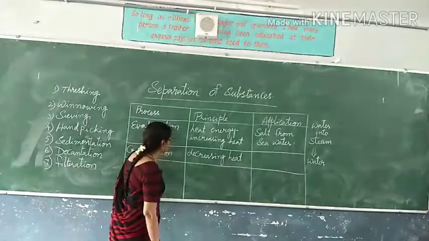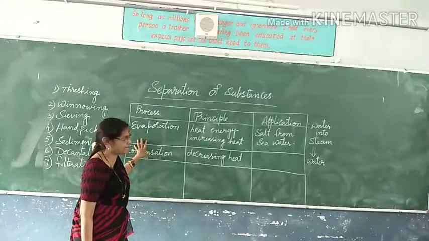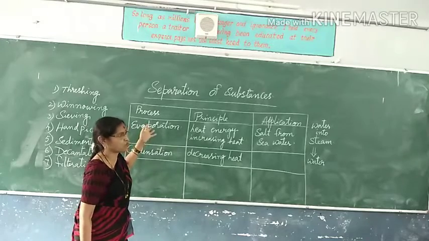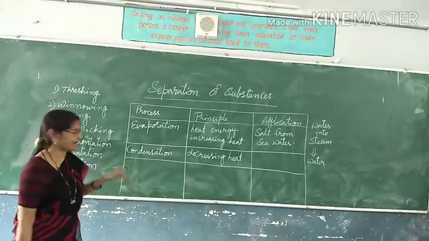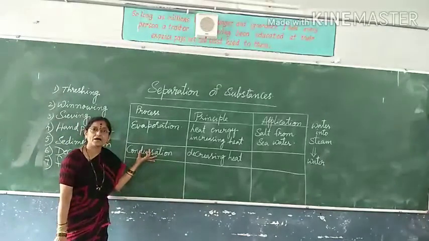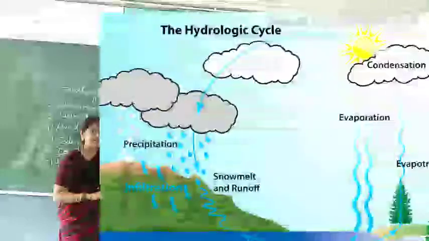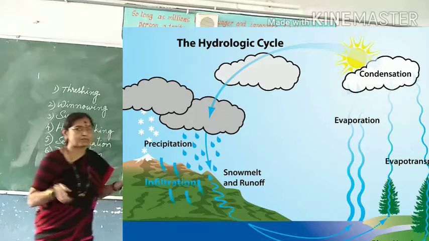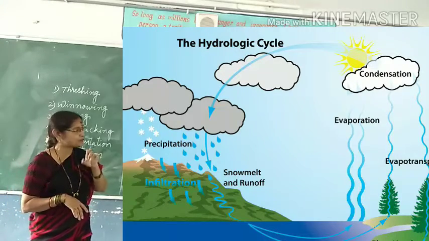What is the process? These two processes, evaporation and condensation in nature. After evaporation, what will happen? The sea water, river water, all gets evaporated and forms what? Clouds. When wind or cool air is passing over the cloud, what will happen? That steam will be condensed and becomes water droplets. Still the cool breeze is coming, and these water droplets bump into each other and form drops of water.